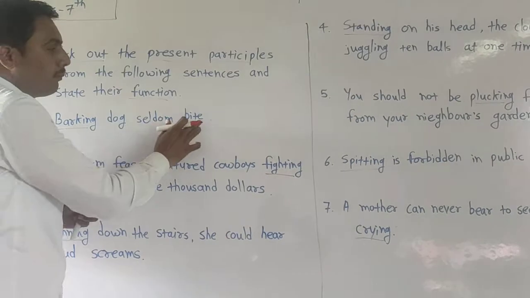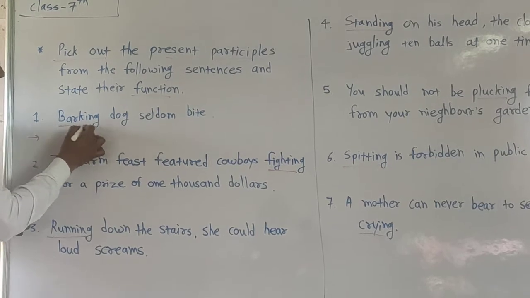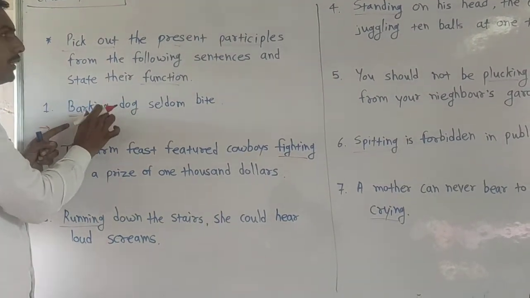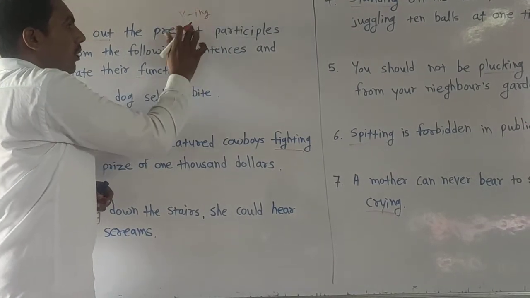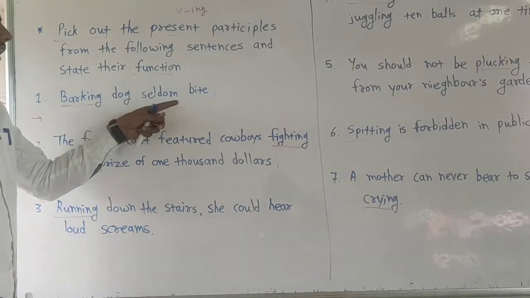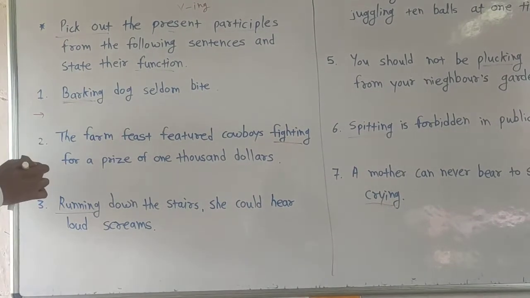Barking dogs seldom bite. In this example, look here, barking. Barking is a present participle. That means a verb with ing. Present participle means verb plus ing. That is called present participle form. Okay? Barking dogs seldom bite. In this example, barking is used as an adjective.